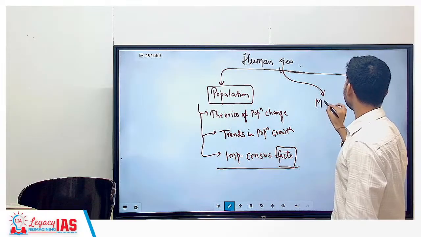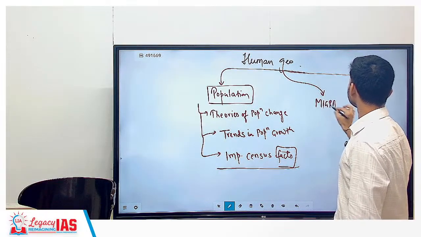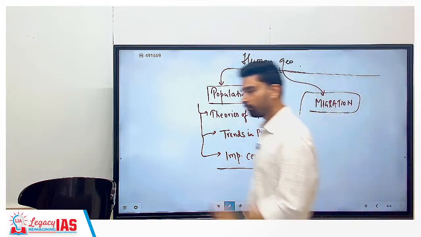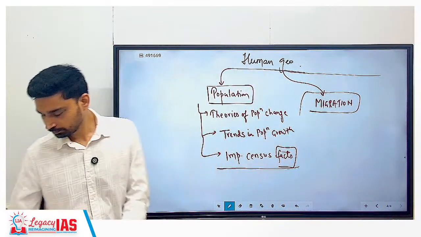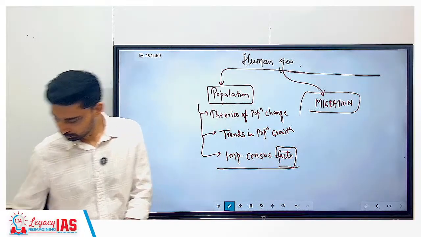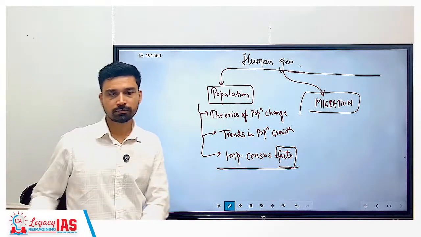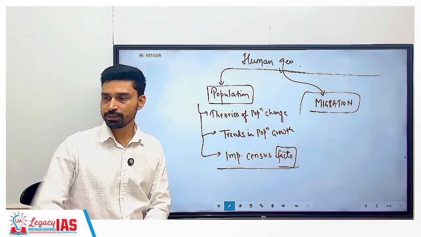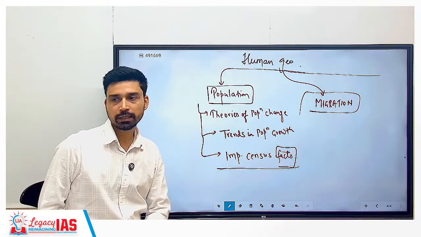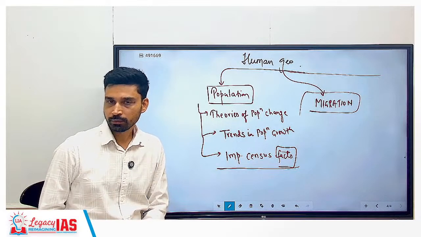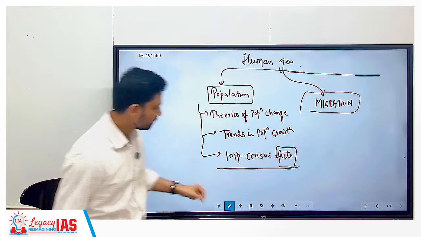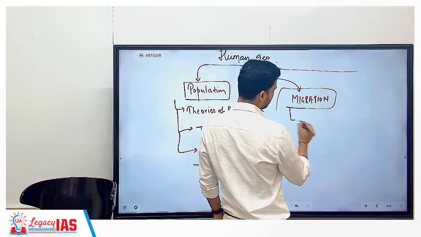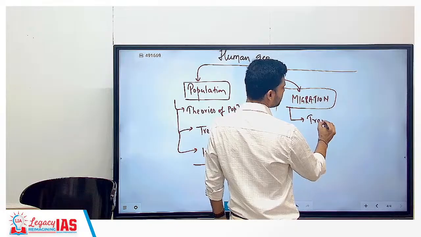Second is migration. The second important chapter of human geography is migration. Migration means movement of people from generally their place of residence to some other place. And why are people moving? One of the reasons we can say, not the only reason. So in migration, three things we have to cover here. First, trends and patterns.